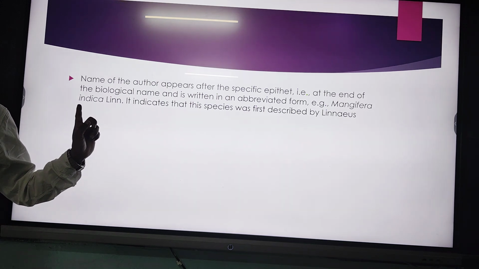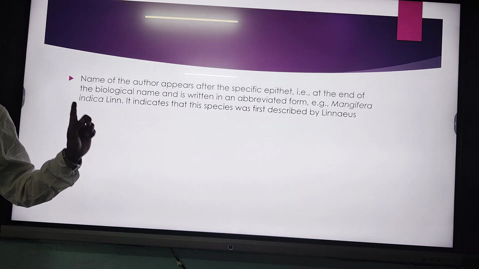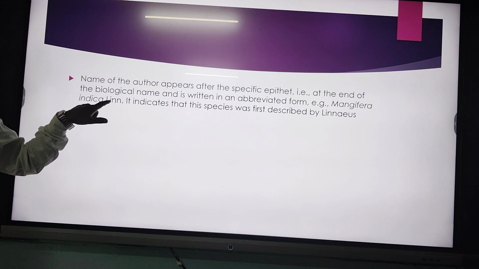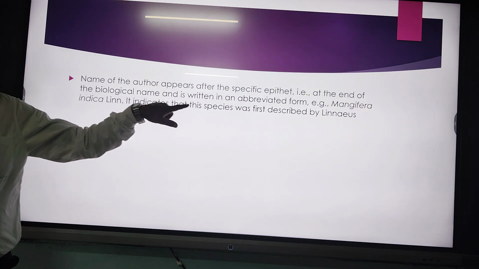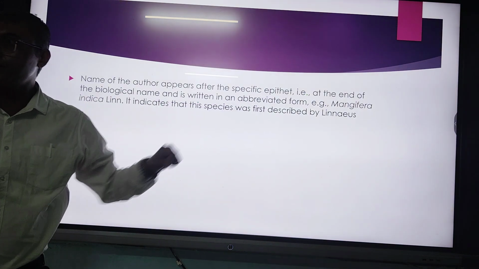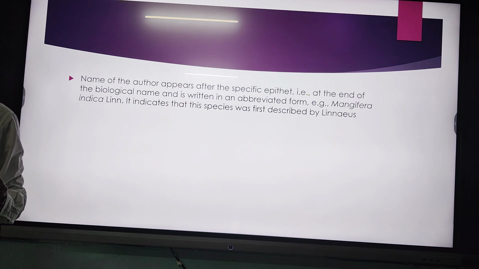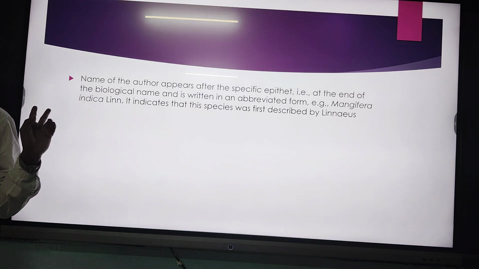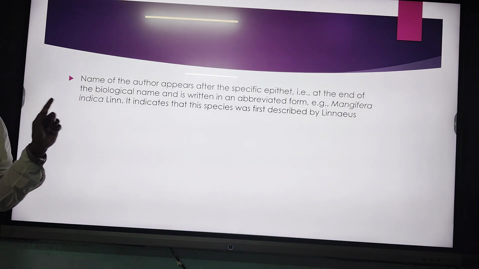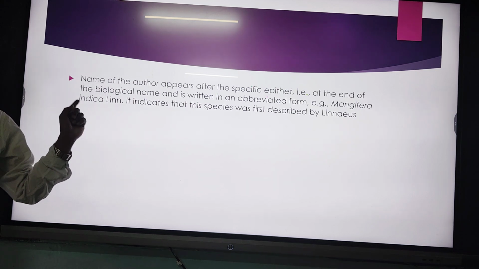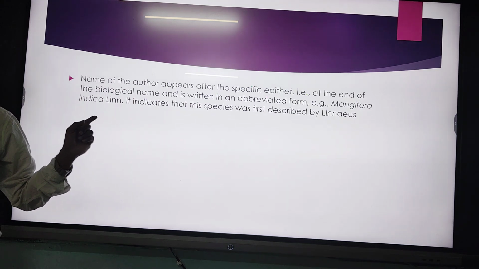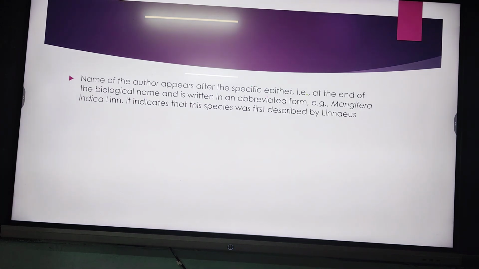Linnaeus discovered or named this species. So Linn indicates the species was first described by Linnaeus, and it is also known as the author or authority name. Many times you can see the species name written as Mangifera indica Linn. So these are some of the rules that we have to follow.